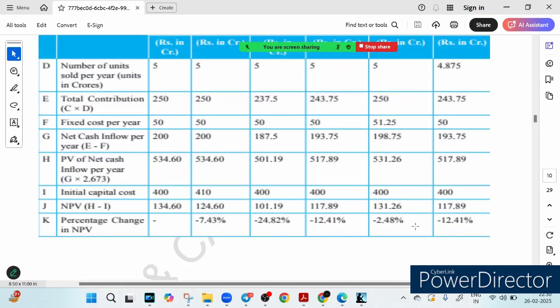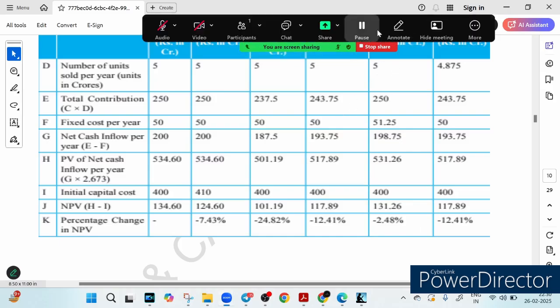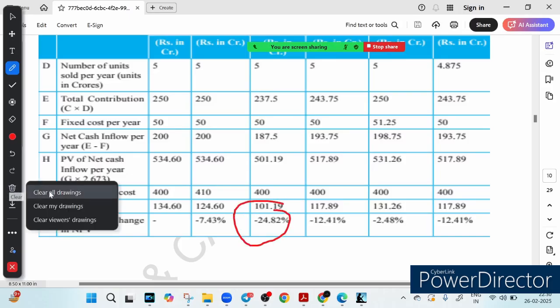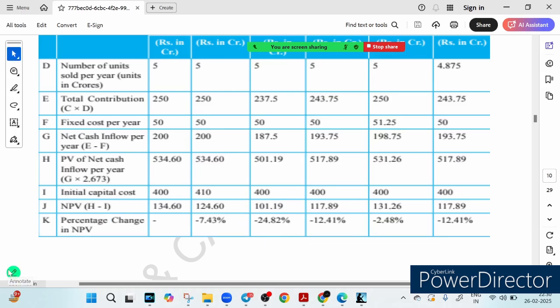So what we see from this discussion is that the highest drop in NPV happens in this particular case, right? We see our project is most affected in this particular case, which is 24.82, right? If we cut selling price, NPV drops by 24.82, right? So what is our discussion? NPV is the final thermometer. It tells us whether the investment is worth it or not. If everything is stable, NPV is how much? 134.60 crore. We have just calculated above.